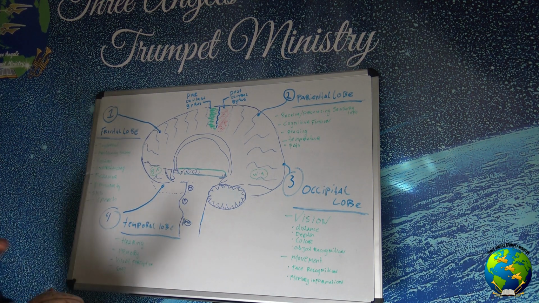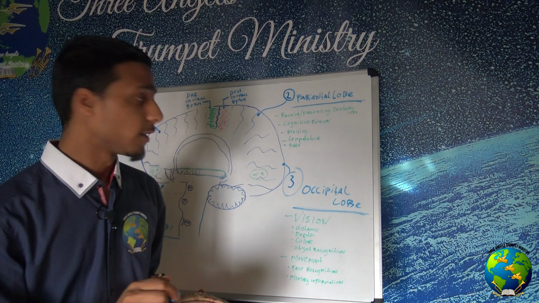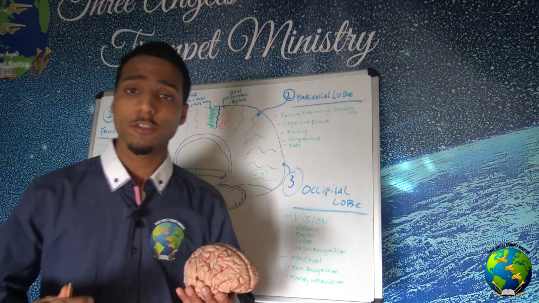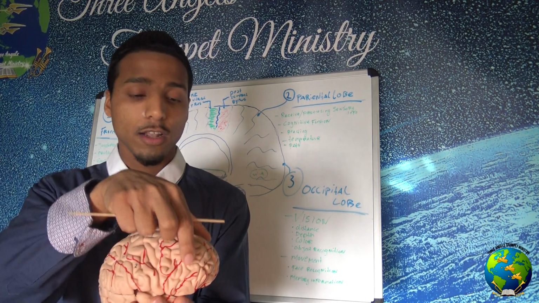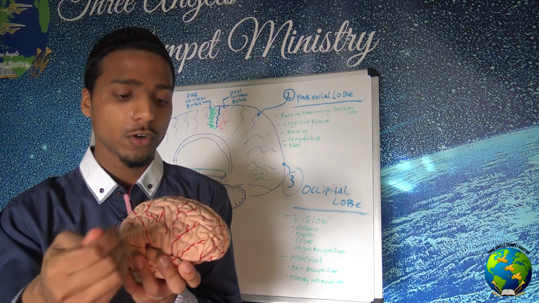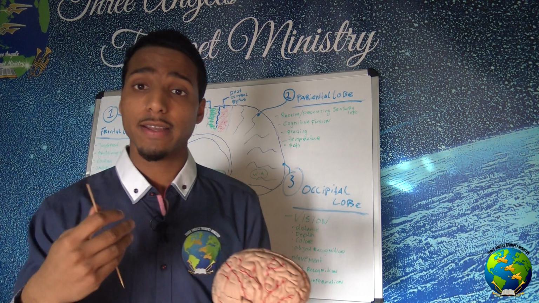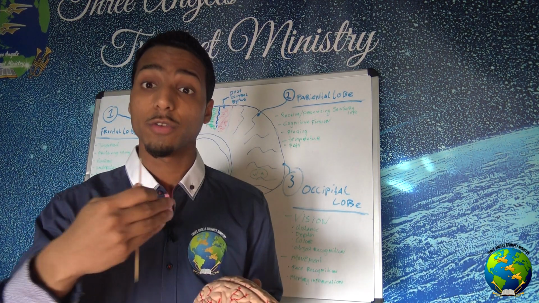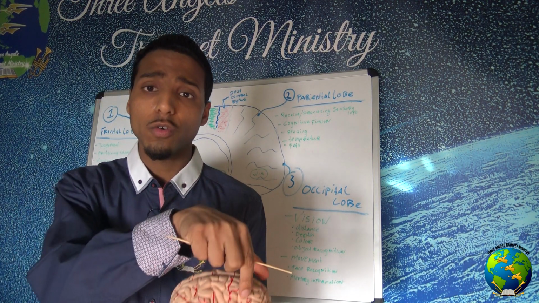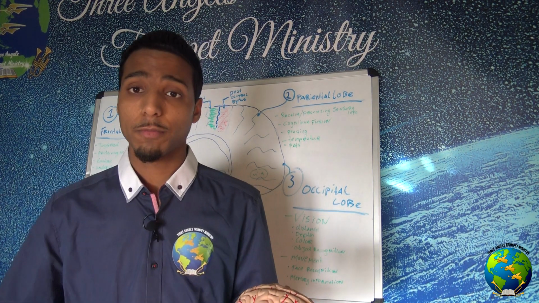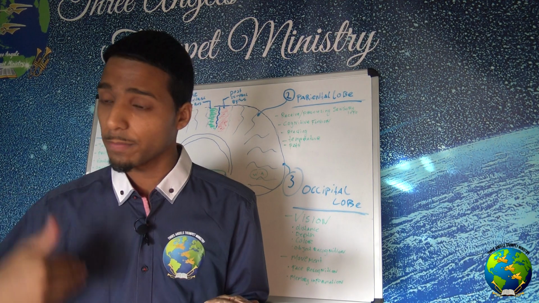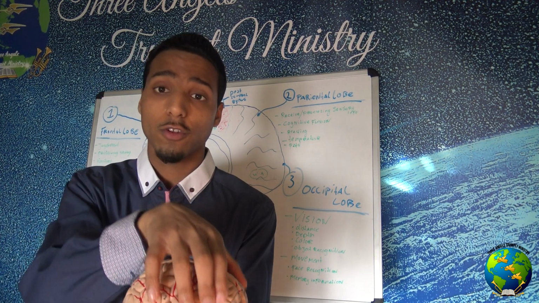So let us focus upon the frontal lobe. The functions of the frontal lobe: this is where your judgment takes place. Here is where you make your decisions. This is also called your intellect. This is also the place where your understanding comes from. In order to understand something, it takes place in the frontal lobe.